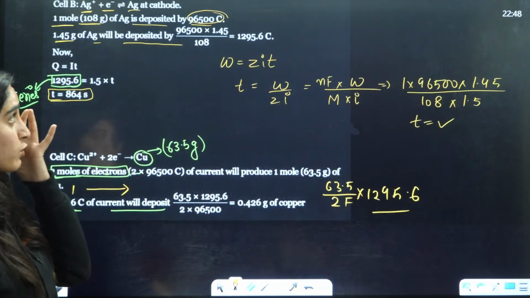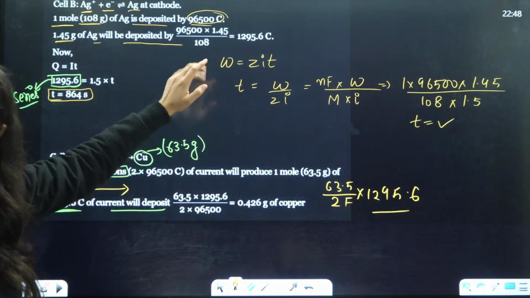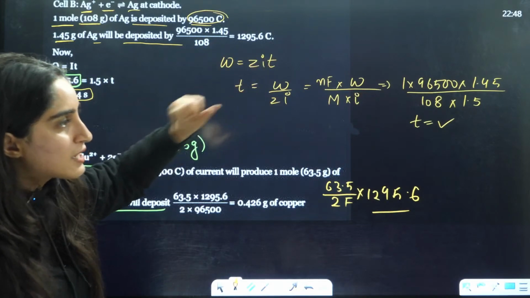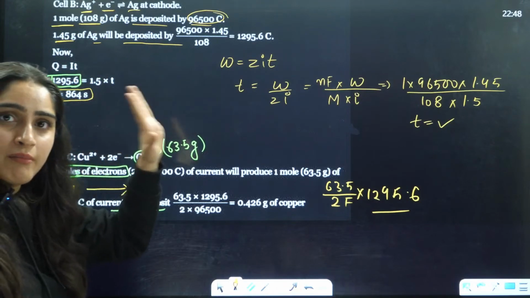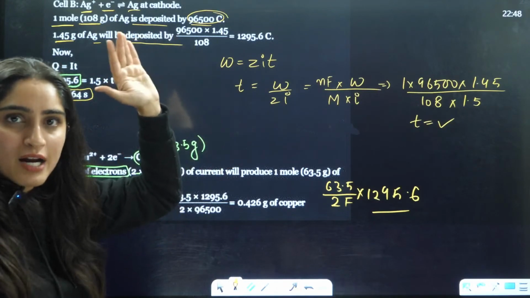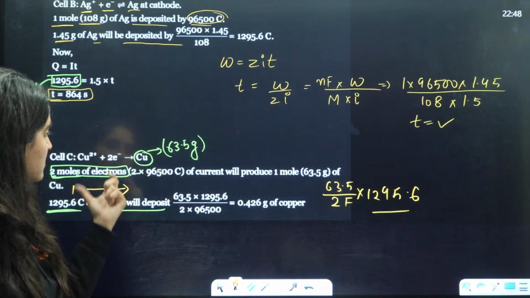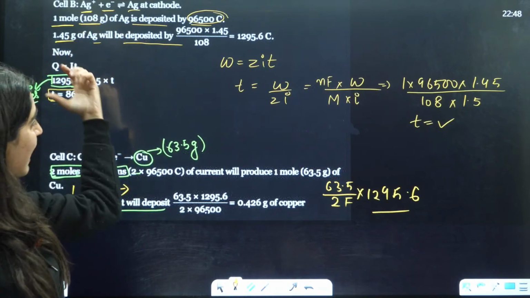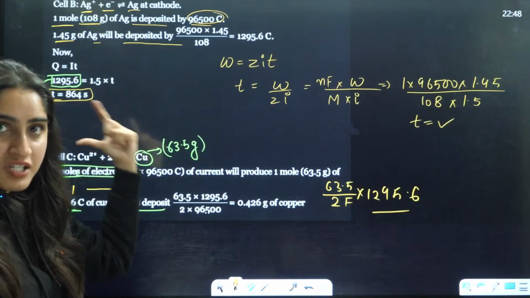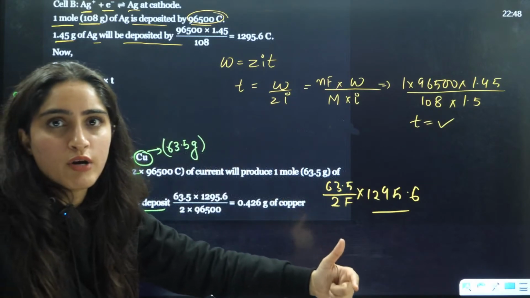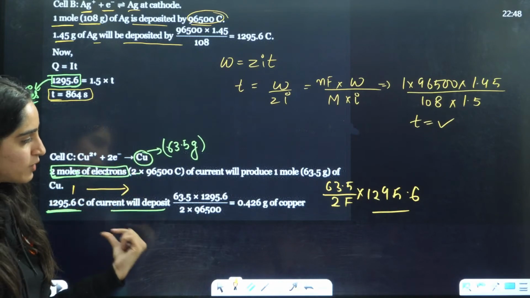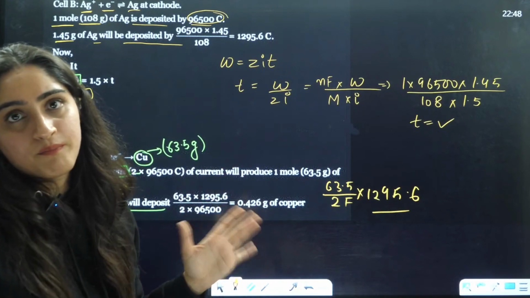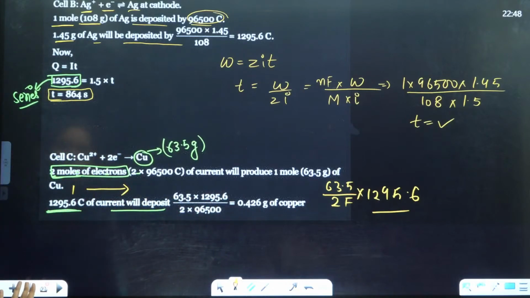So basically what we did here, you can just calculate the time firstly in this case, if they ask you the time. Charge is the same in the series, okay? Same charge will be produced here. So that is the reason, after calculating the charge in the first case, because the second electrolyte is also in series, we'll put the same charge in the second electrolyte and solve for the time for that one. Okay, so that is done here.